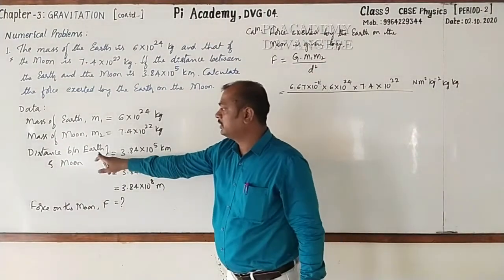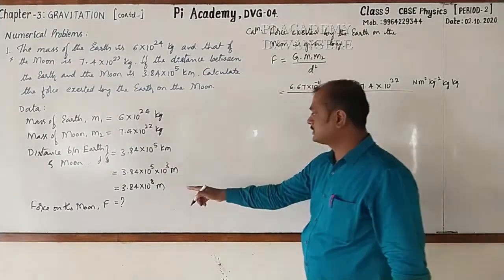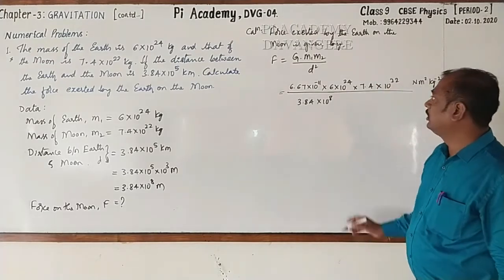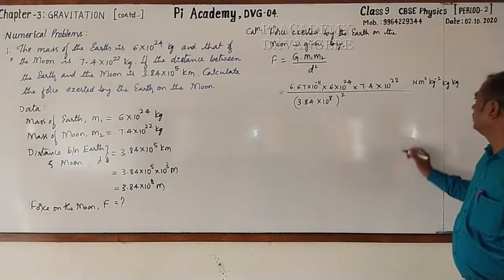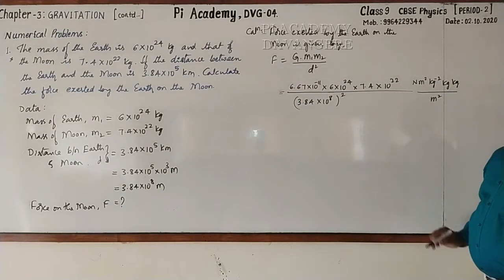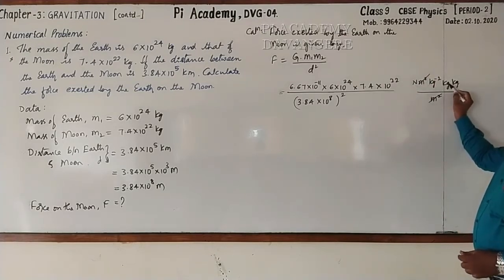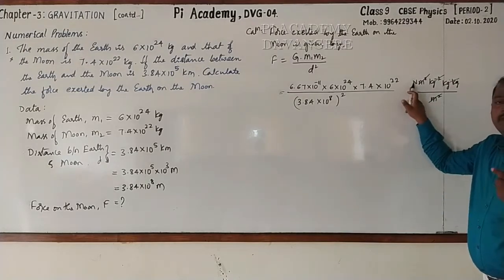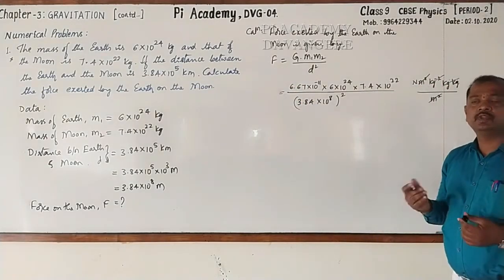What is d square? It is nothing but the distance between earth and the moon. It is 3.84 into 10 raised to the power 8 whole square. Then it is meter, so as square is there, I'll write meter square. Now look here. Meter square gets cancelled. Kg raised to the power 1 and kg raised to the power 1 make 2, here minus 2. These two get cancelled. What will remain? Newton. What is Newton? It is the unit of force. So the unit of gravitational force is Newton.